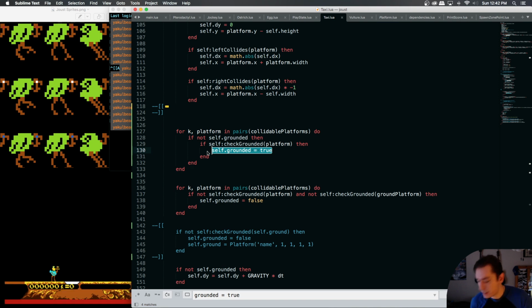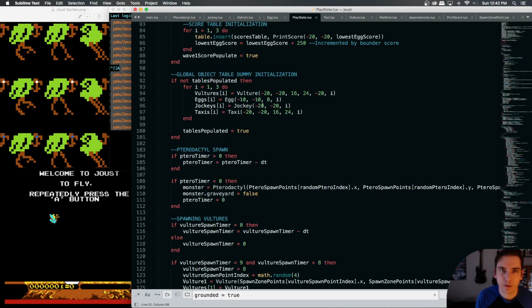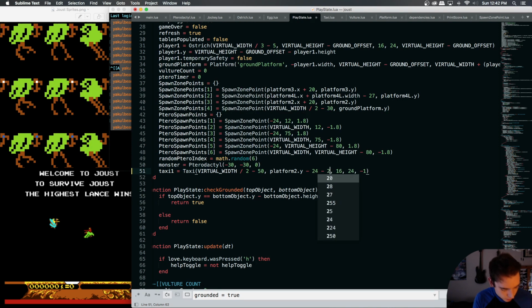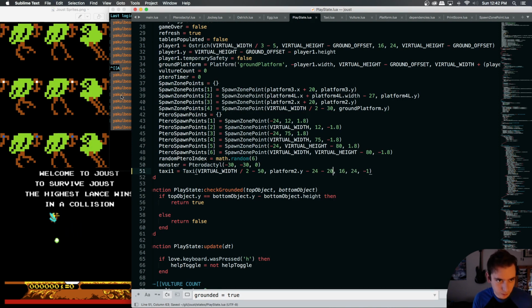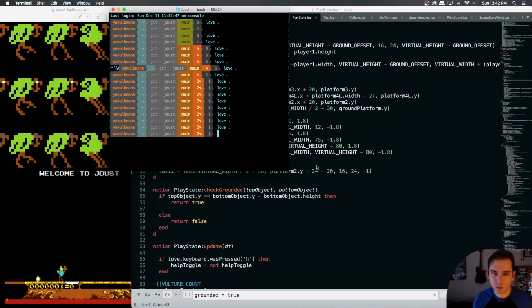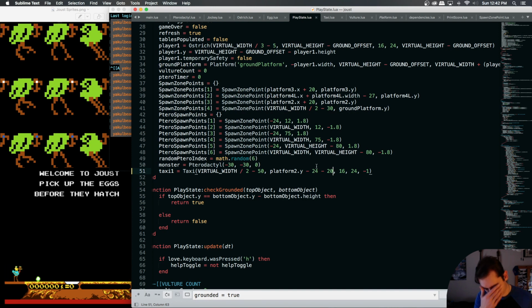And we're nesting this to avoid the overriding problem. So let's spawn our guy a little higher, actually, our taxi. Let's do it like 20 pixels higher and watch the Boolean for our check grounded. You know, that worked. So if that worked, god damn it.